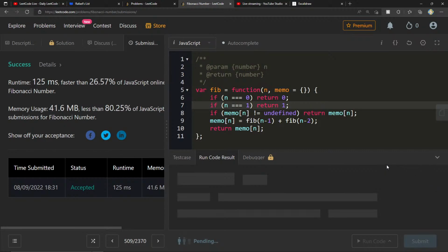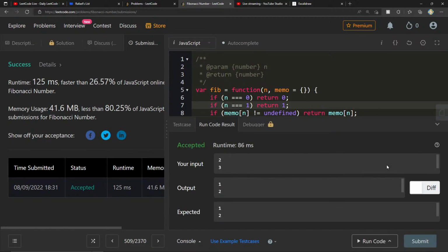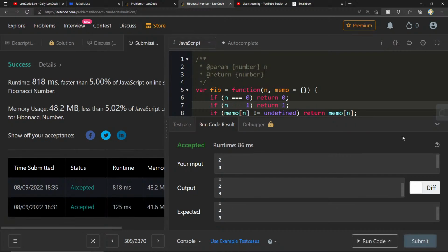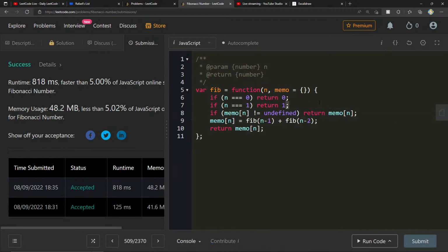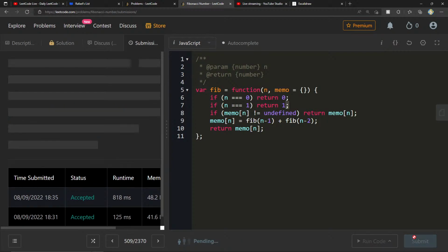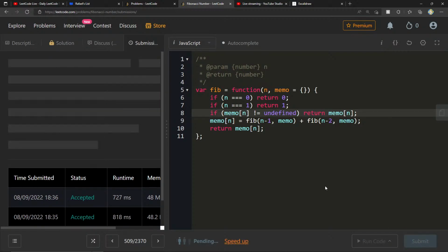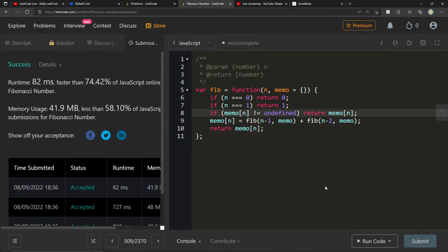Let me just check this. One, two, three, 1, 2, 3. 5%? No way. There's no way that this is slower than the previous one. Oh, wait. I know. We're not actually using the cache. We need to take advantage of our cache, no? Okay, there you go. That's what I want to see. Those are the numbers that I want to see.